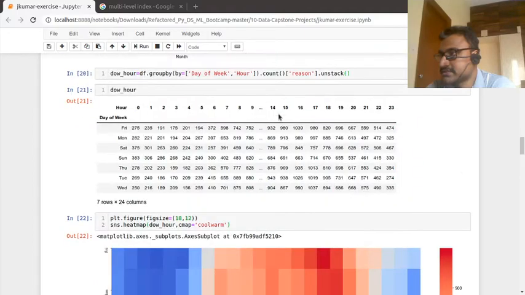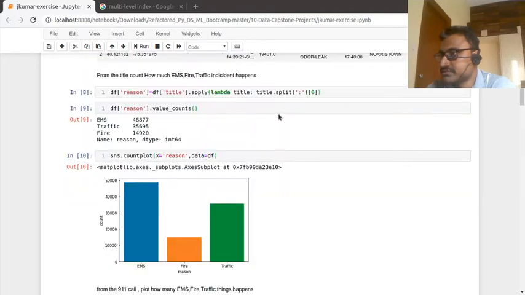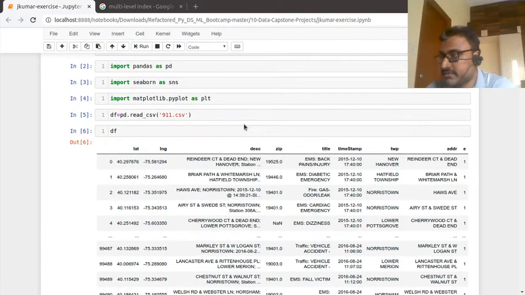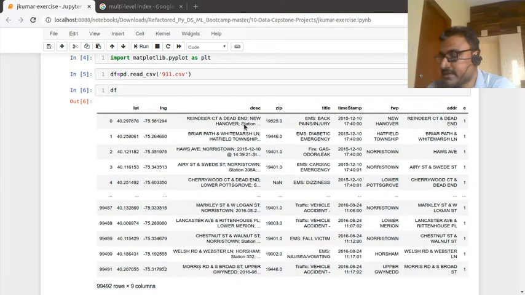So first we need to import NumPy, Pandas, Seaborn and Matplotlib PyPlot. Everything we need to import. Once imported, we can see the table